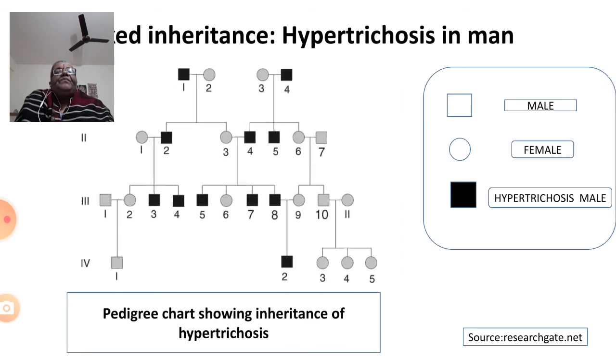Then this is the same pedigree chart showing inheritance of hypertrichosis for 4 generations. Here are 2 couples. In both, the male is a hypertrichosis person, and you can see here how the inheritance takes place.